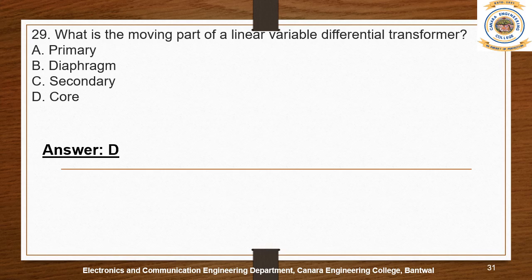In between the coils we see some magnetic flux, and because of that magnetic flux, an electric field is generated. That is actually the core. The core has what? EMF, magnetic flux, or electric field. So the right answer is option D.